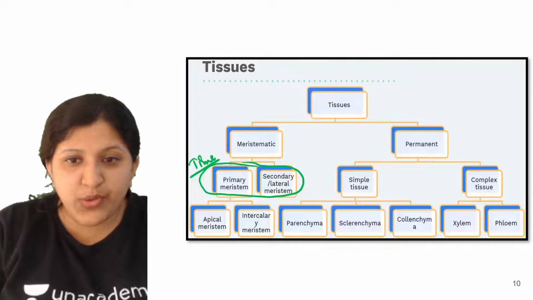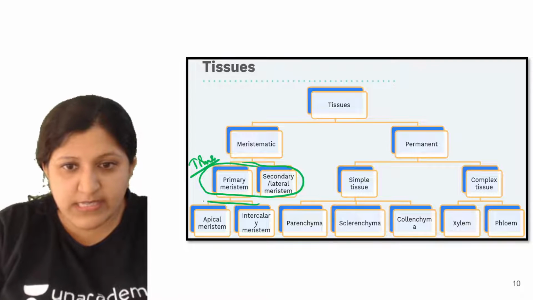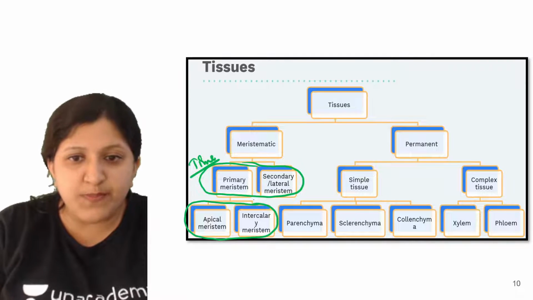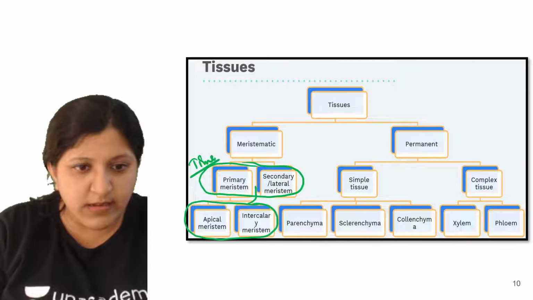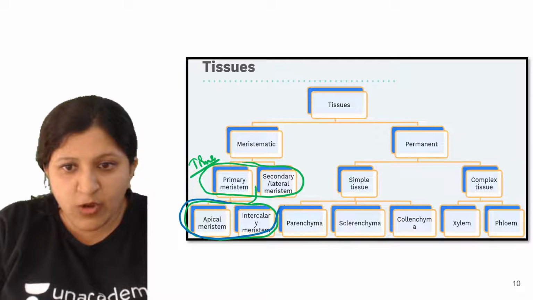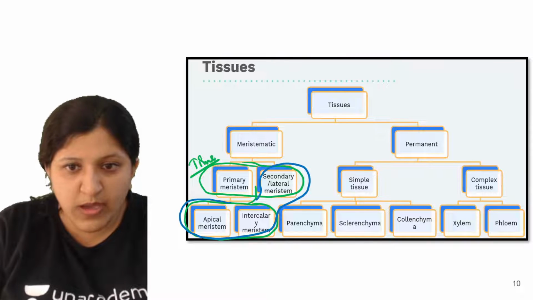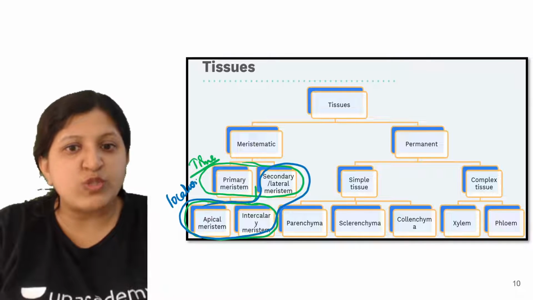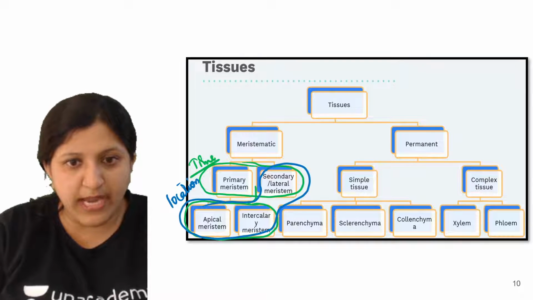Now all these three that you see, this also comes, and also this part. I'll change the color so that you can understand. Depending on the location, we can also classify meristematic tissue.